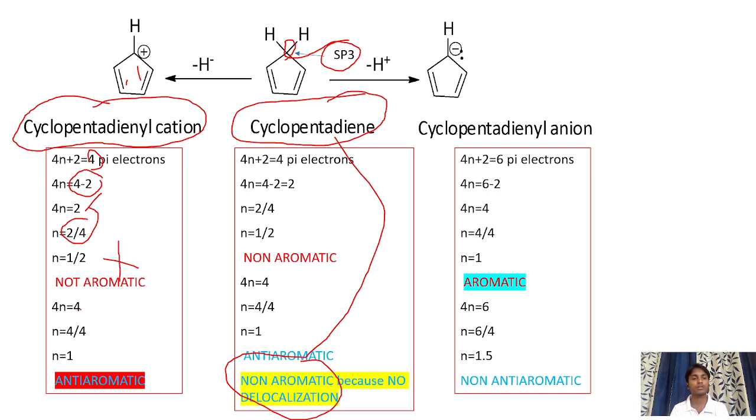Then apply the 4n rule. 4n is equal to 4, n is equal to 4 by 4, that is n is equal to 1. It is an integer, so it can be considered as an anti-aromatic compound.